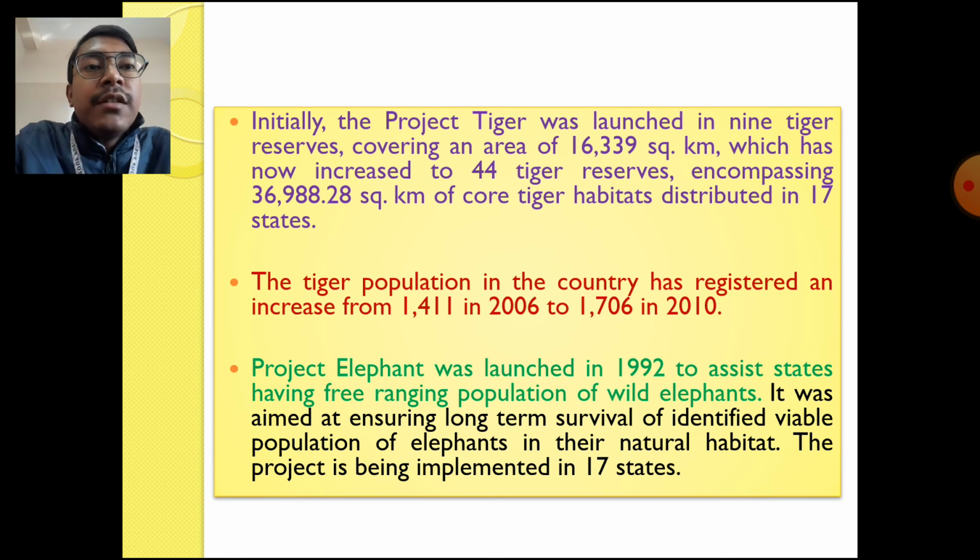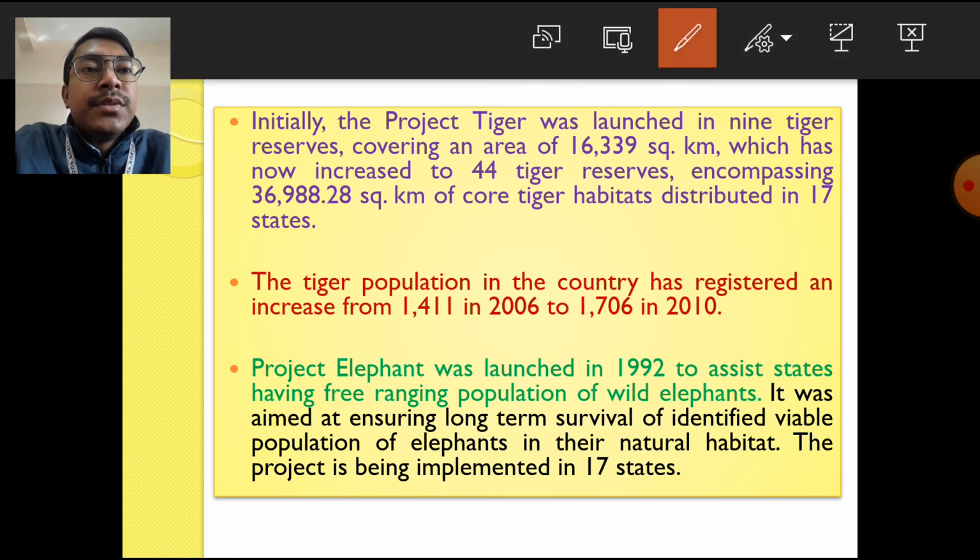Initially, the Project Tiger was launched in 9 tiger reserves. 9 tiger reserves were set up, meaning those areas were mainly considered important for tigers, because some number of tigers were reported from those areas. And special protection was given to those areas so that the tigers can live properly without any disturbance, and their population can increase.